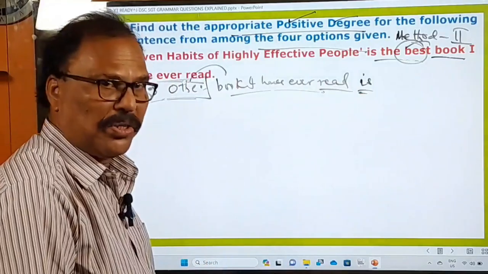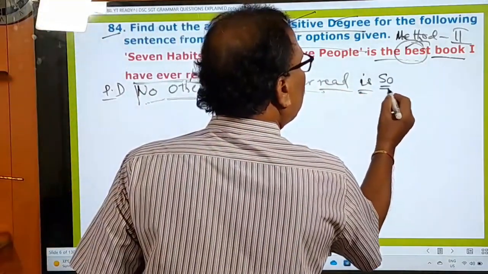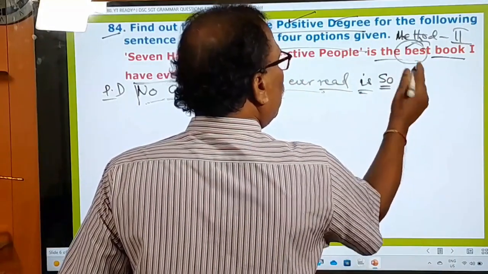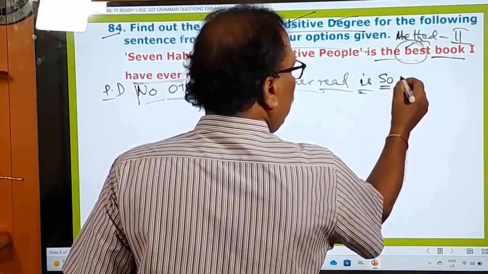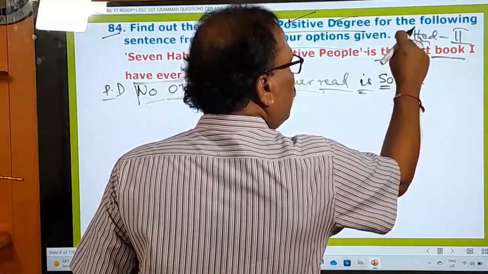It is not "no other books." No other book. Book is singular, therefore "is" is used. And then what is the adjective used here? Best. What is the positive degree adjective? Good. Good, better, best.